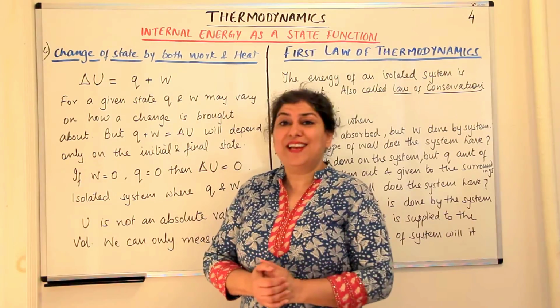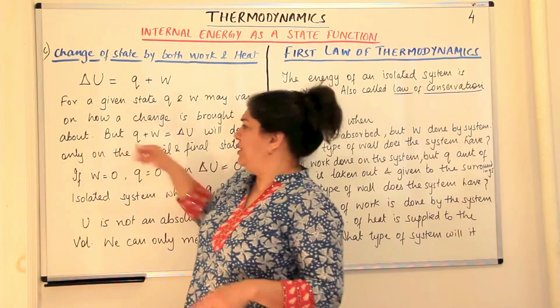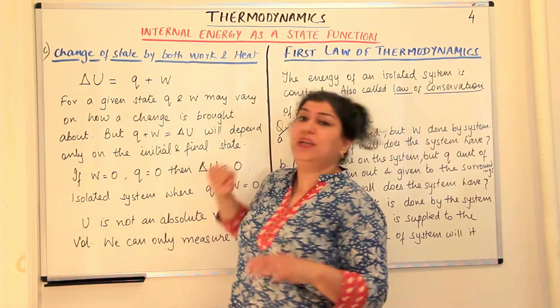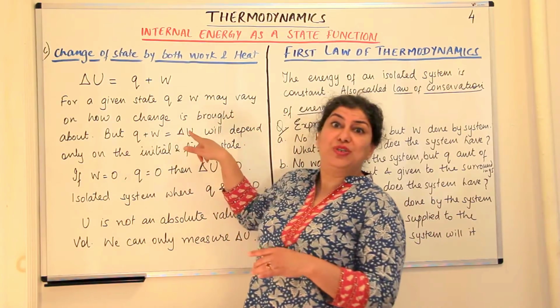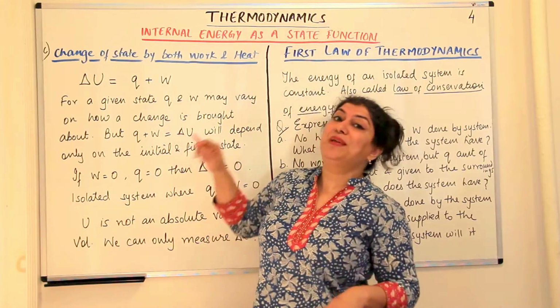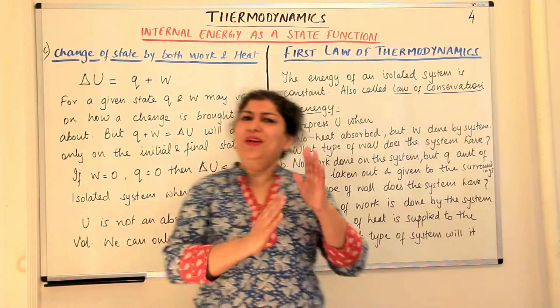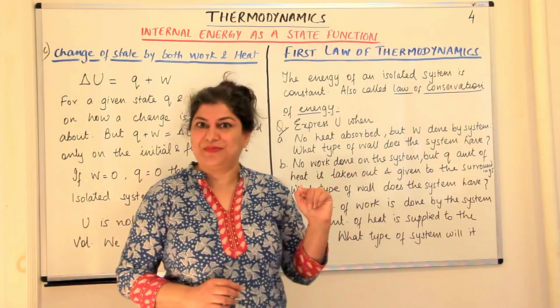If the value of Q is 0, the value of W would be equal to delta U. If the value of W is 0, the value of Q should be equal to delta U. But the sum of these two would always be equal to delta U. So ultimately, U is constant.